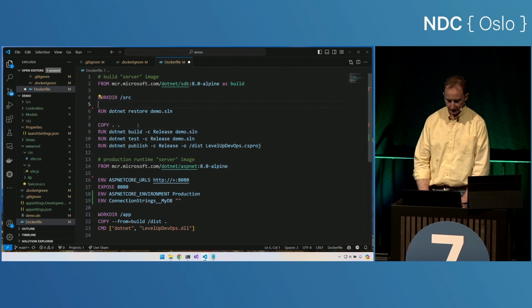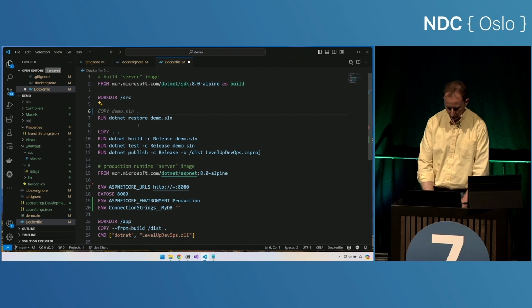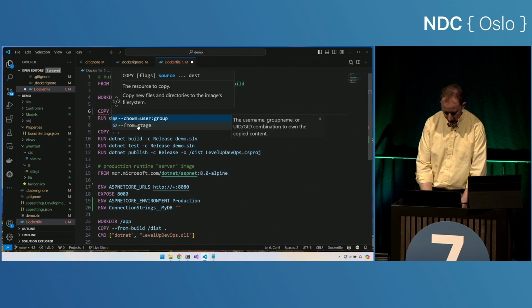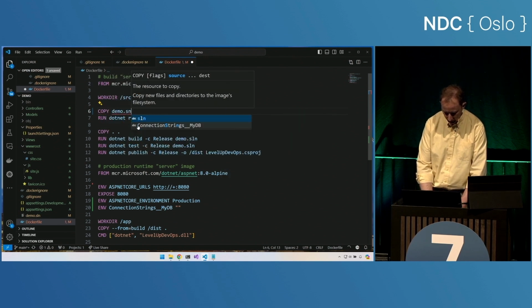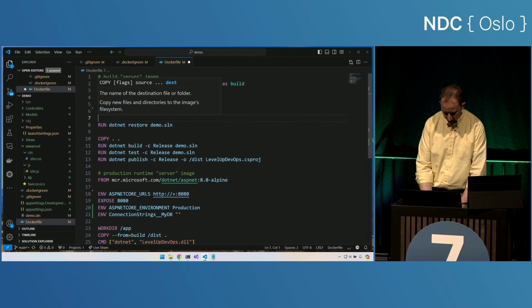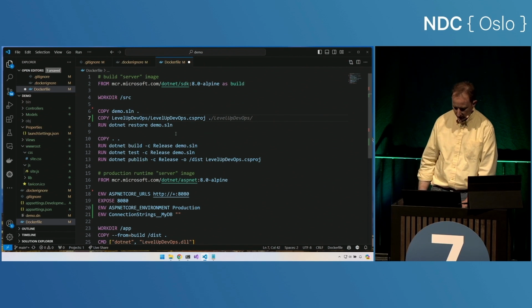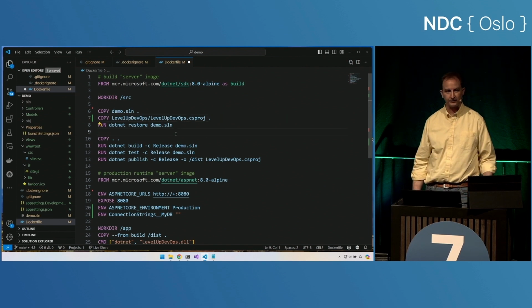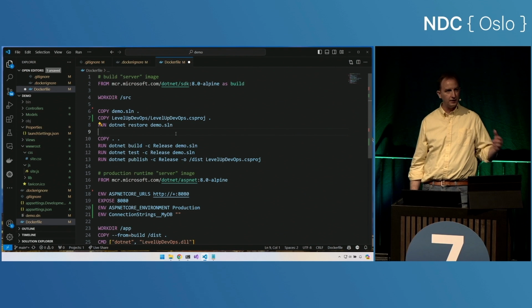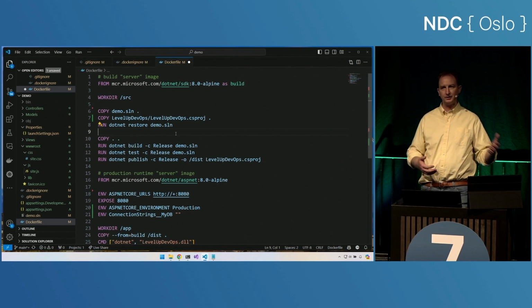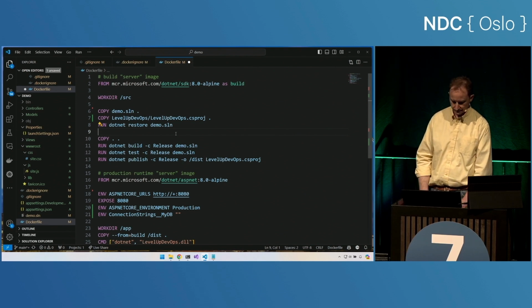Excellent. Well, I still do need to know what I need to restore, so let's copy in the demo.sln into place and copy level up devops.csproj into place. And now I've got the manifest that I need to be able to enumerate my dependencies and download those dependencies into place.